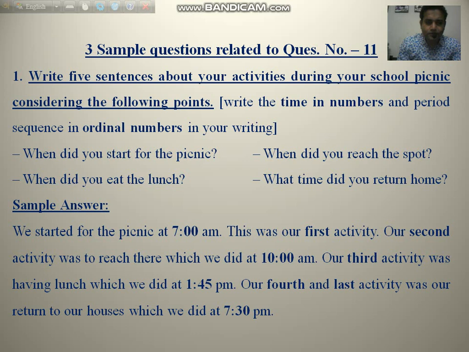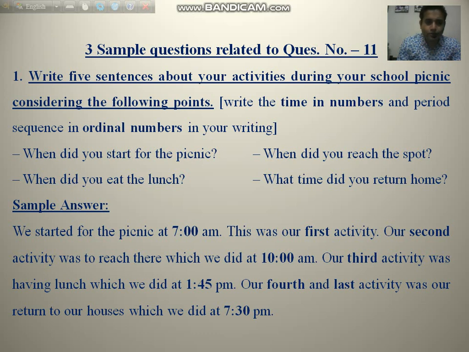I have given you the sample answer according to the question. And look very carefully, I have bolded the numbers and the ordinal numbers. So, we started for the picnic at 7 a.m. This was our first activity.